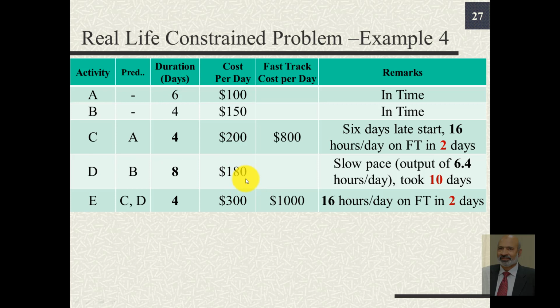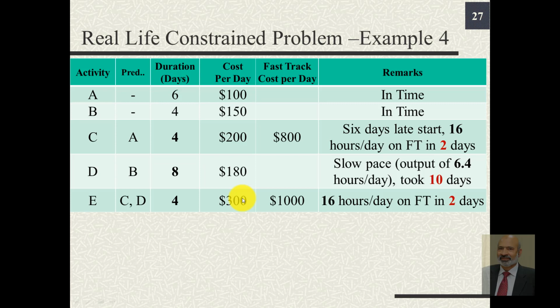Finally, activity E, it was supposed to start after completion of C and D and take a further 4 days at a cost of $300 per day, overall $1,200.